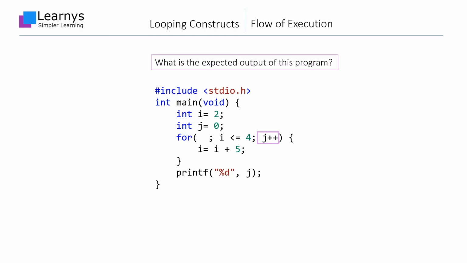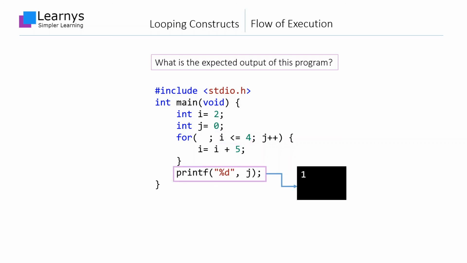After the first run of the loop, the update section will be run, which will increase the value of j from 0 to 1. Before moving to the second run of the loop, the control expression will be evaluated, which will turn out to be false because i is 7 and this is not less than or equal to 4, and the loop terminates. The control moves to the statement immediately after the loop body, which will print 1.